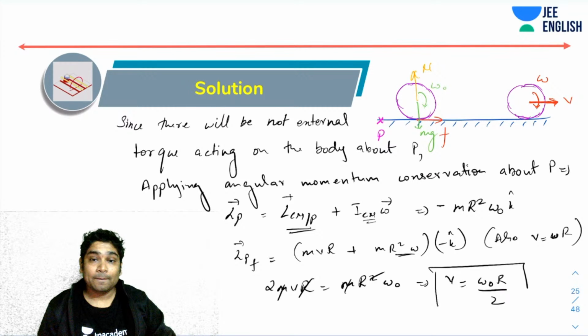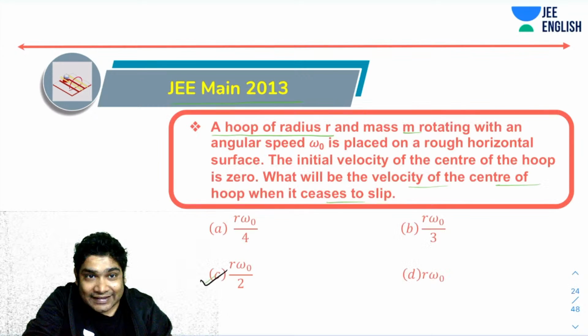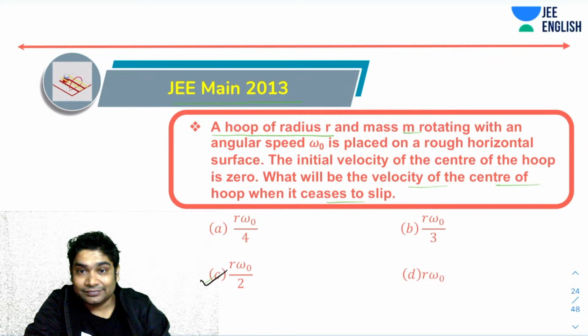Okay. So yes, this was the correct answer. Omega naught r by 2 is the correct answer. So whoever said C is absolutely correct. Tanya said C, I think. Yes, Tanya and AP, you were correct. Well done, people. All right, let's move on.